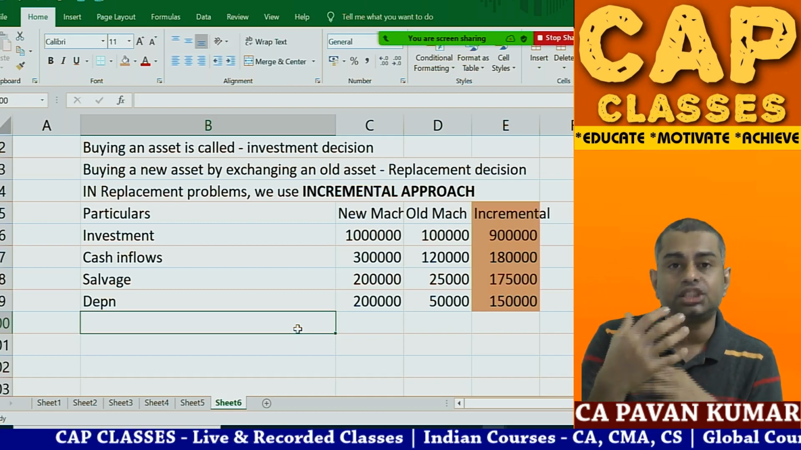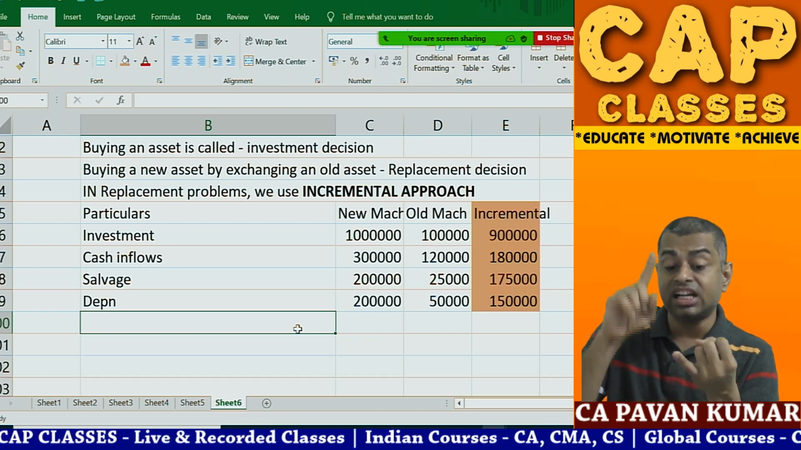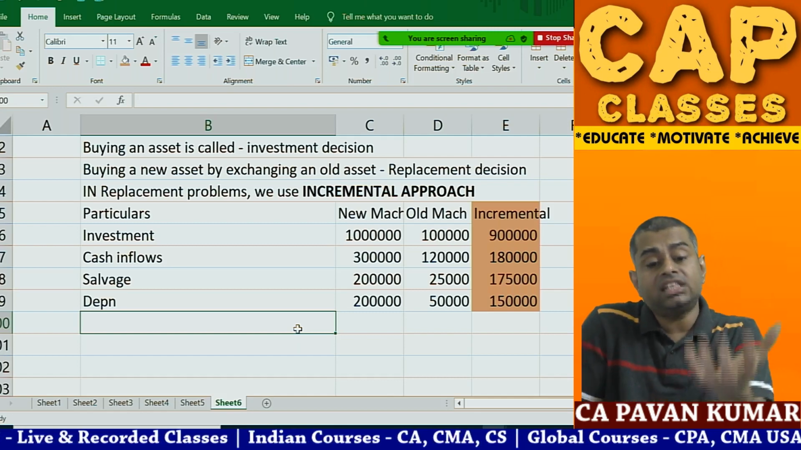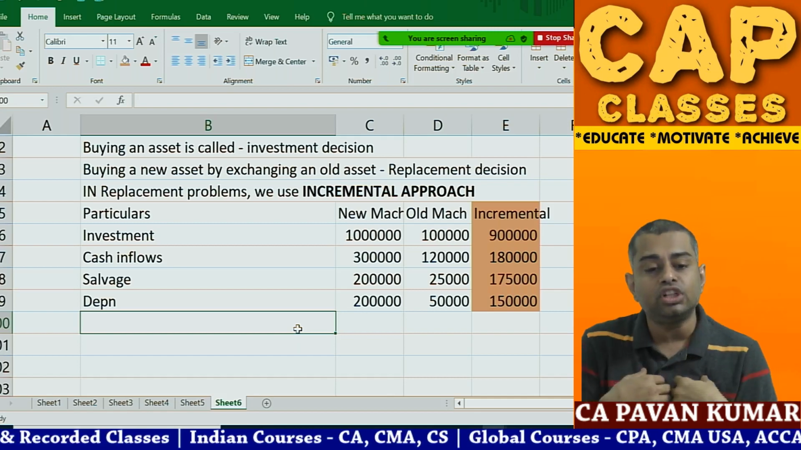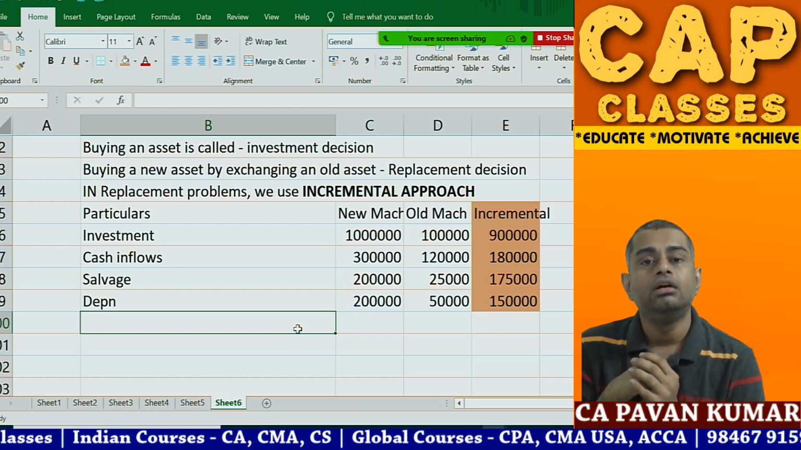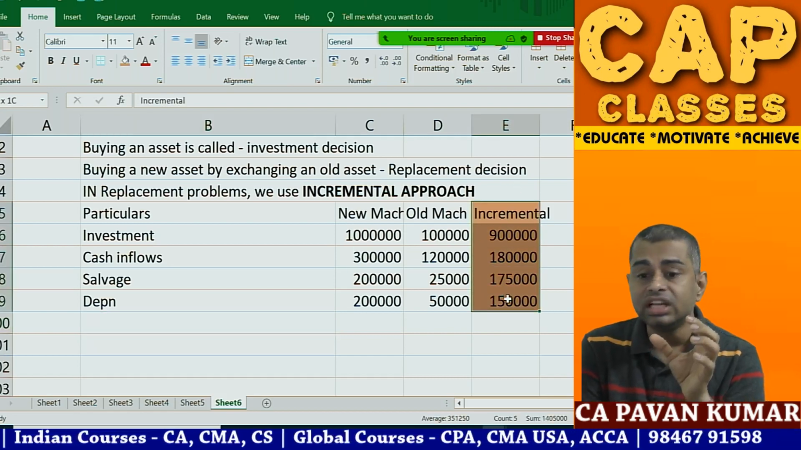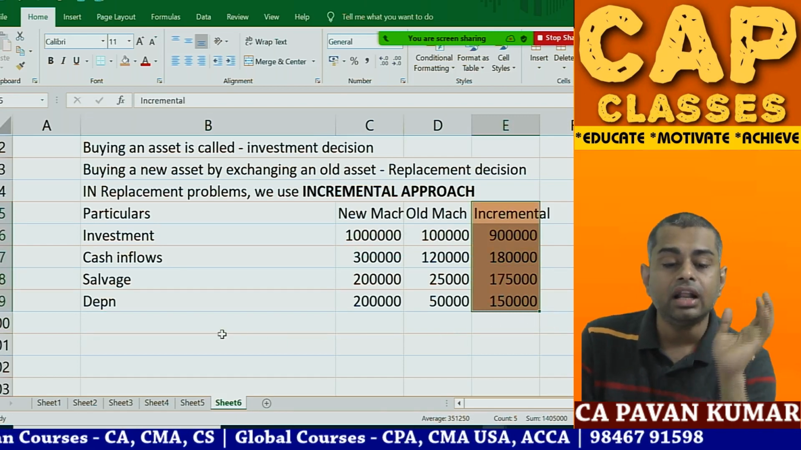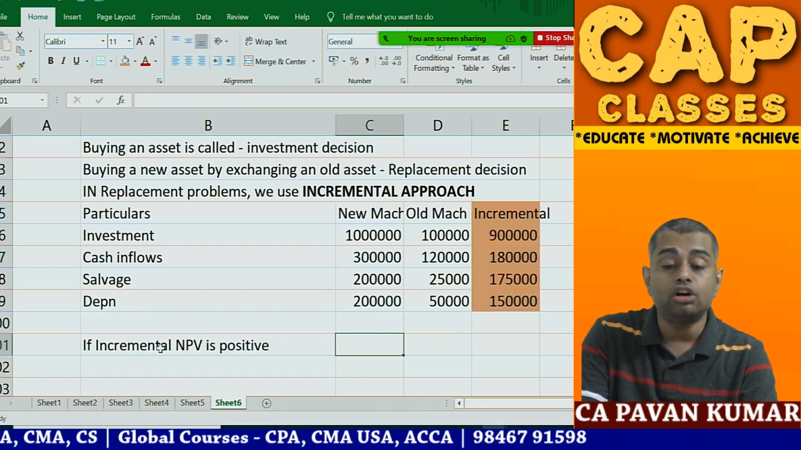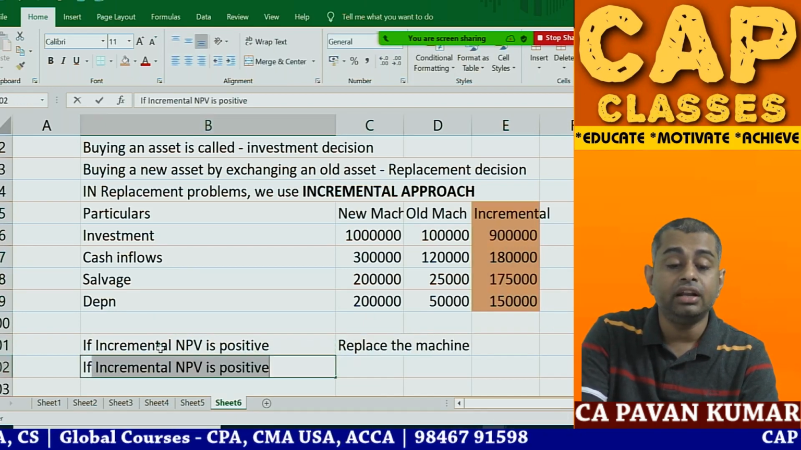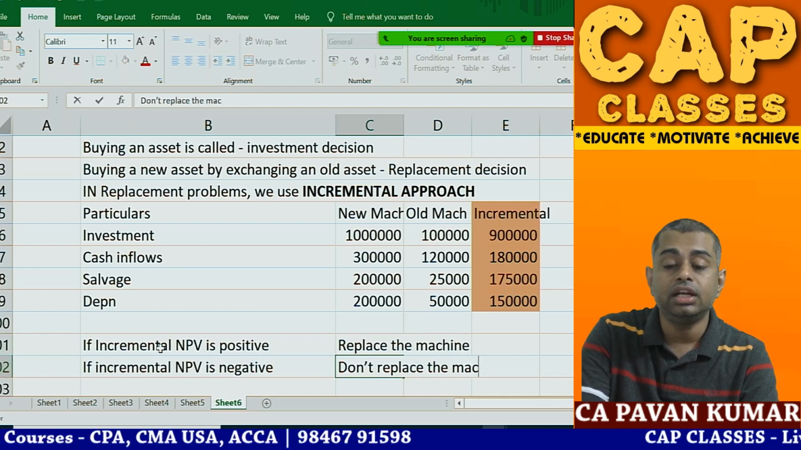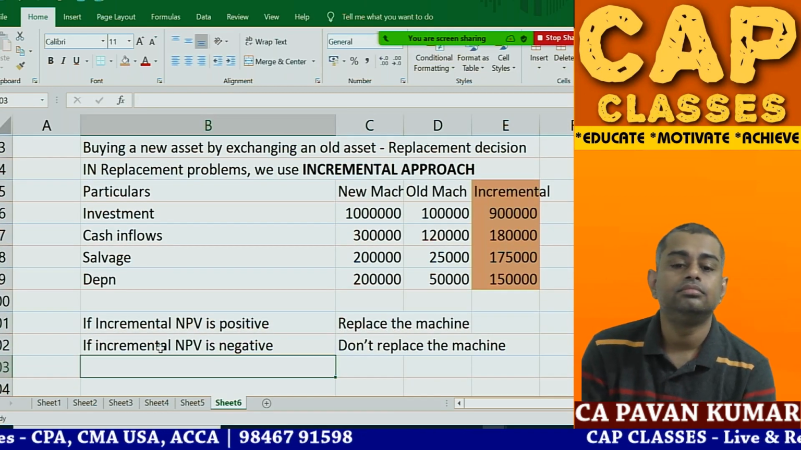If I do this exchange, if I do this replacement, how much extra investment do I need to make? How much additional cash outflow will be there? What extra benefit do I get? What additional cash flows will I get? What additional salvage value do I get? What additional depreciation will I be able to bear? So when you calculate NPV using this column, it is called incremental NPV. Now, if incremental NPV is positive, replace the machine. If incremental NPV is negative, don't replace the machine. That's it.